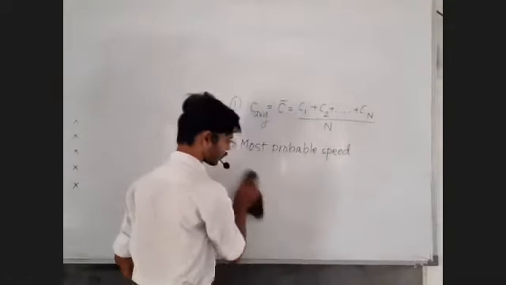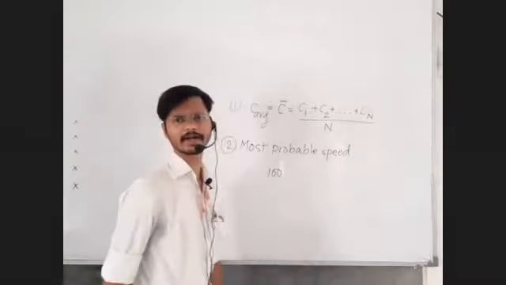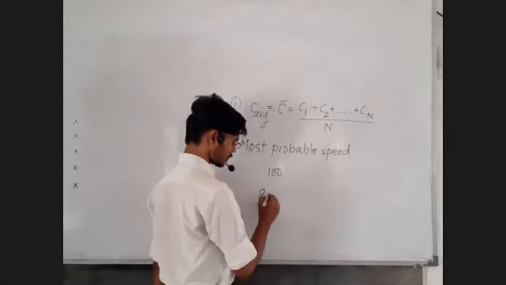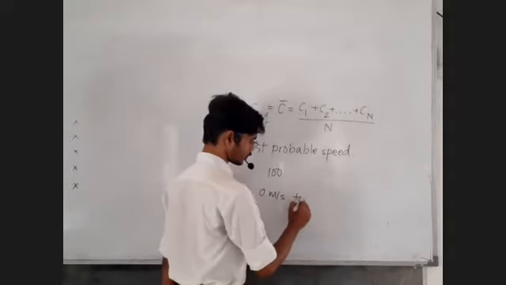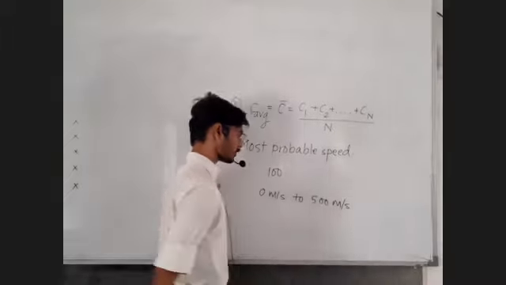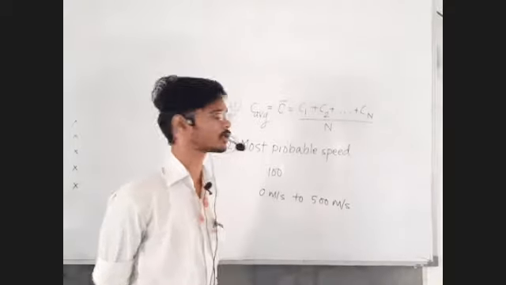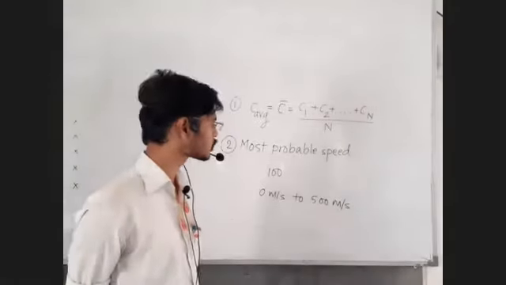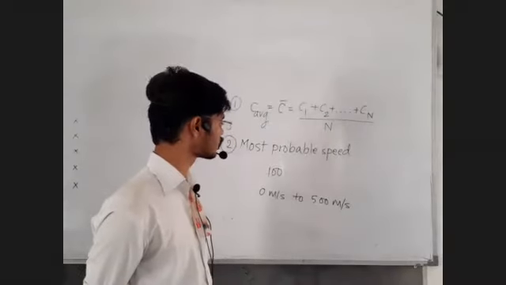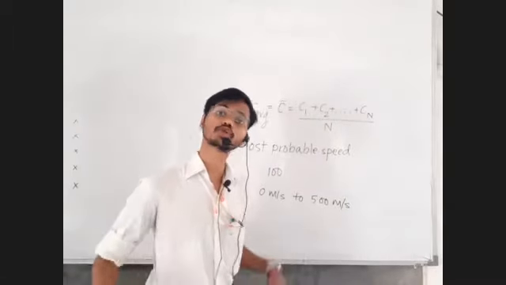Now, let's say there are 100 molecules. 100 molecules have speeds ranging from 0 meter per second to 500 meter per second. Now the concept of most probable speed comes into the picture. What is the concept of most probable speed? It is the speed possessed by most of the molecules.